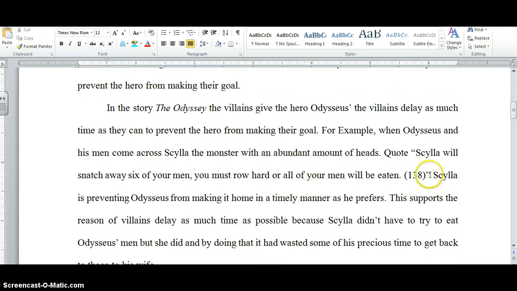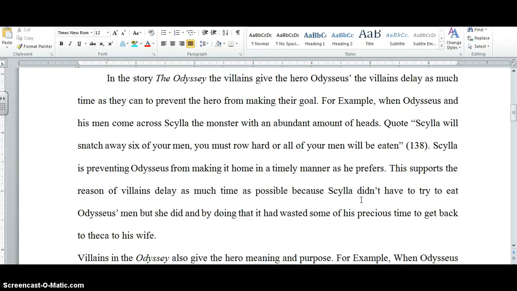Okay, I can see you need to work on your parenthetical in-text citations. Parenthetical because it's in parentheses, in-text because it's in your writing, and you're citing a book that you have used. So you want to make sure there's no space there, but there is one space here. So the quotation mark goes at the end of the quote, and the period gets shoved out to the other side of the parentheses. So hopefully that will help you remember.